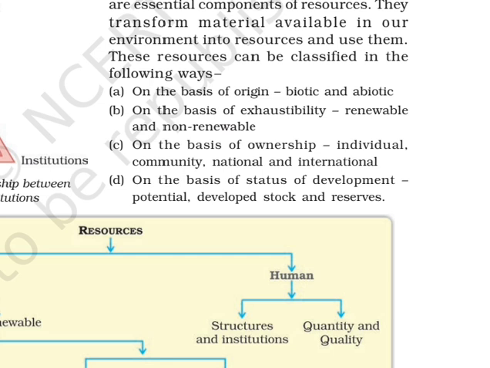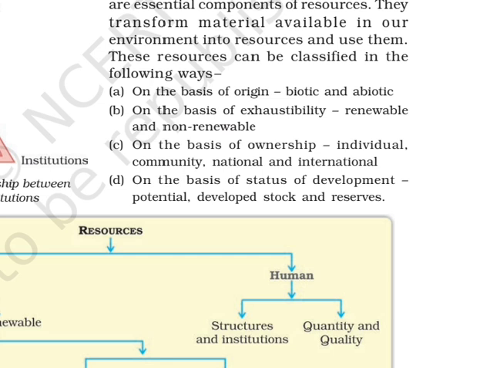Second one is on the basis of exhaustibility. Means where they are ending, where they are exhausting, like renewable and non-renewable. Renewable are not exhaustible, they get renewed every time, and non-renewable are the resources which take millions of years to get renewed.